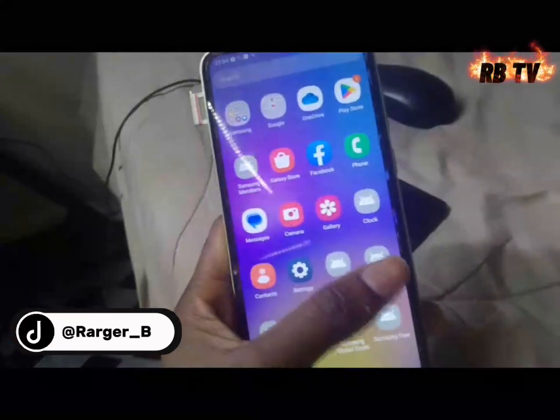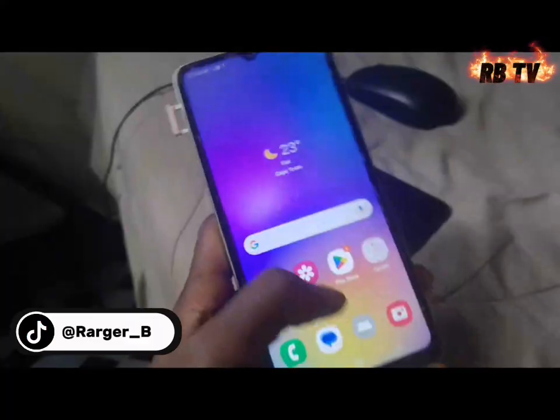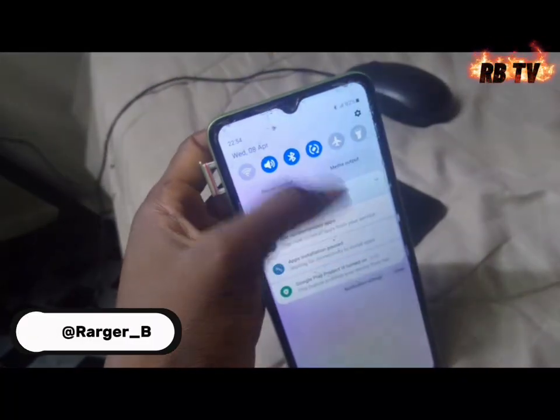This is the result after bypassing. So everything here is done.